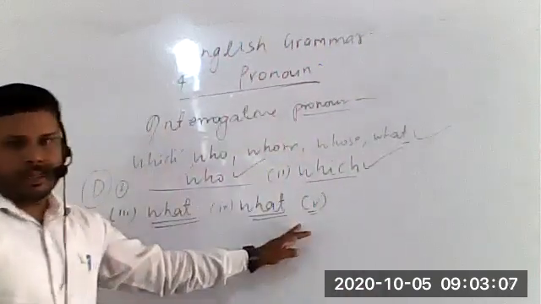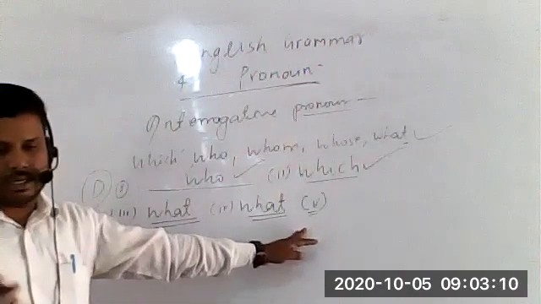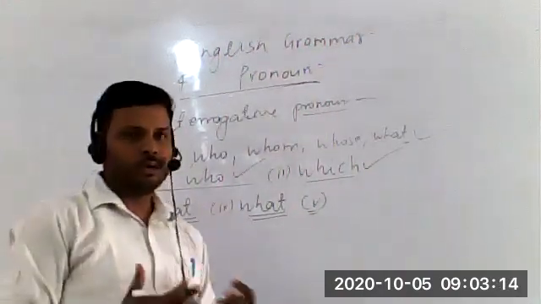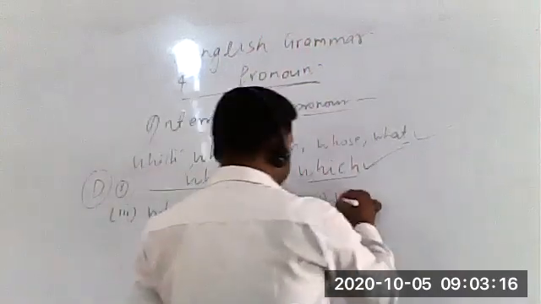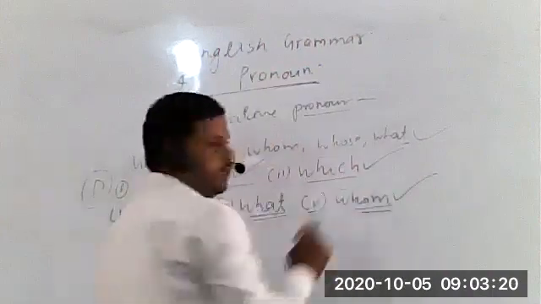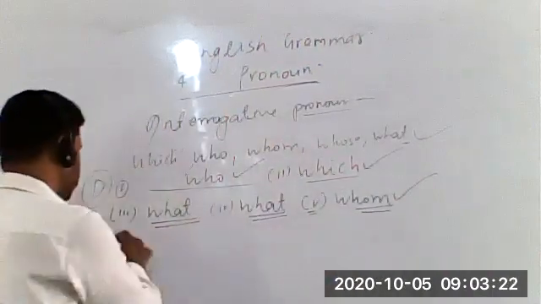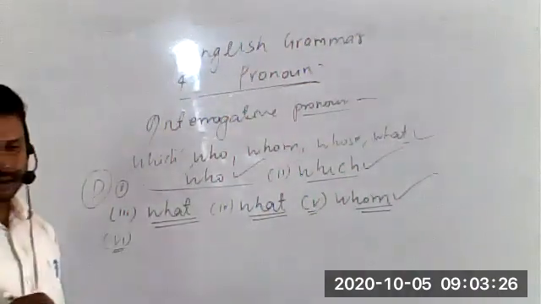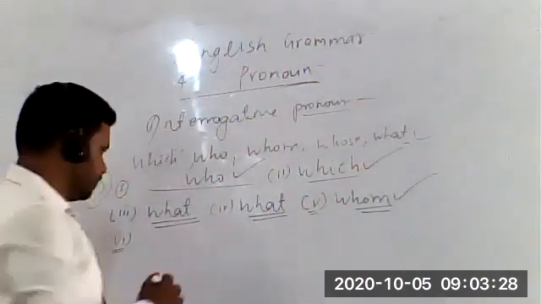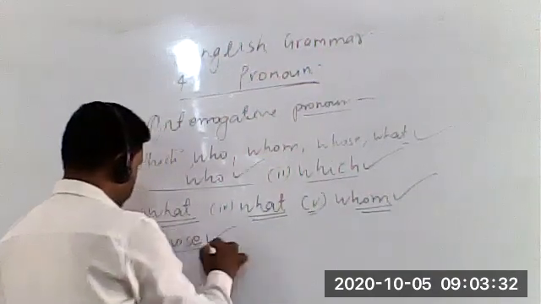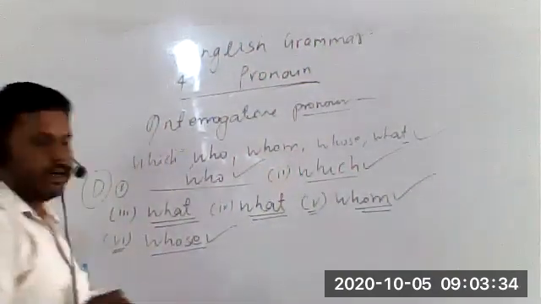Yes. Next sentence is, whom do you want to meet? Whom would be the right option in the fifth sentence. Let's talk about the sixth sentence. Whose? Yes, sir, whose are these notebooks? Very good. Whose would be the right option?